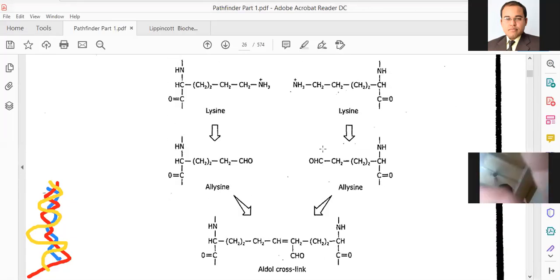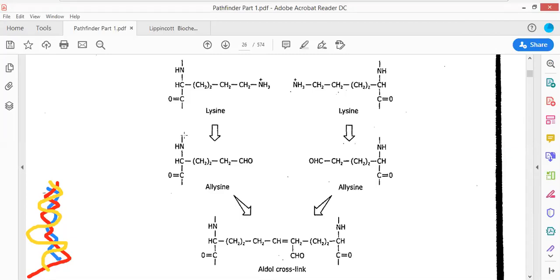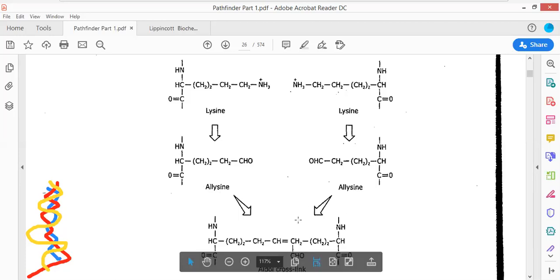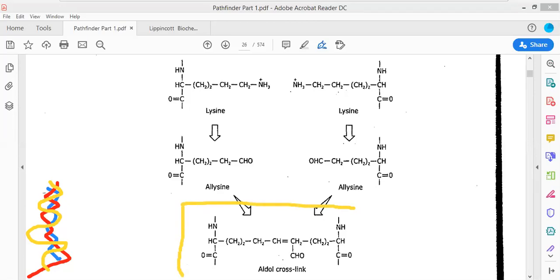In the formation of the aldol cross-link, there are two lysine residues which are present, and these lysine residues get converted into another amino acid, that is allysine. In lysine, the amino group is getting converted into an aldehyde group, and this would be referred to as allysine. Lysine getting converted into allysine. The two allysine residues are combined together, leading to the formation of an aldol cross-linked structure. You can look here. This is the aldol cross-linked structure that has been produced.